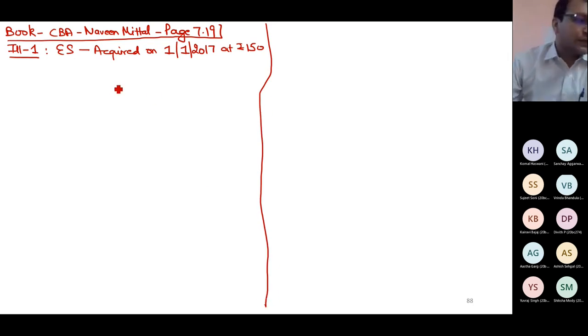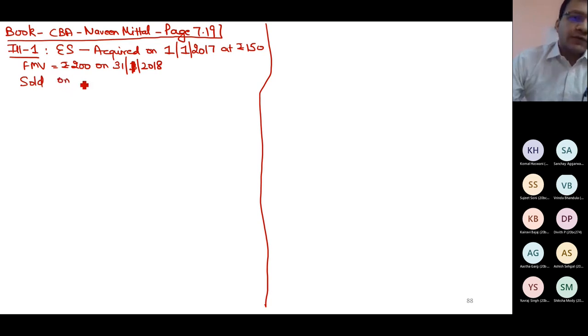For 150 I purchased this share. Fair market value given: fair market value is equal to 200 on 31st Jan 18. Sold on 1st April 20, which is in my previous year, for 250.